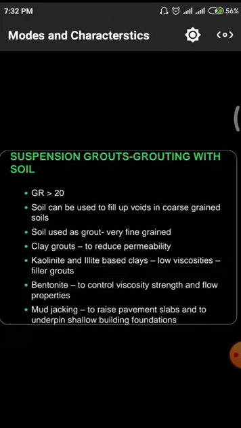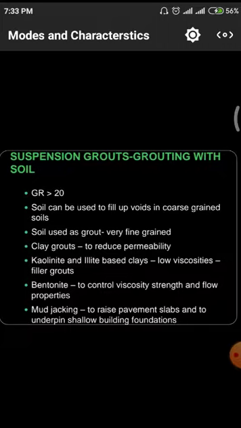Similarly, we have clay grout. It is also used for the reduction in permeability. Normally permeability is due to the voids and air gaps between the materials, which attract water particles. Whenever we go for clay grouts, those voids will be filled by the clay and grout material, so there will be no chance to attract water.